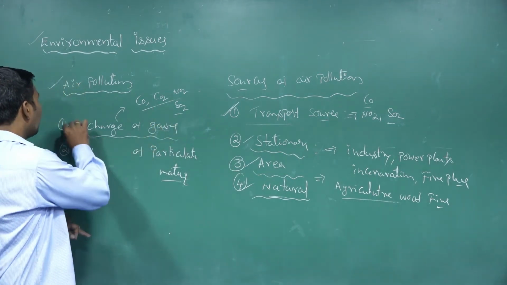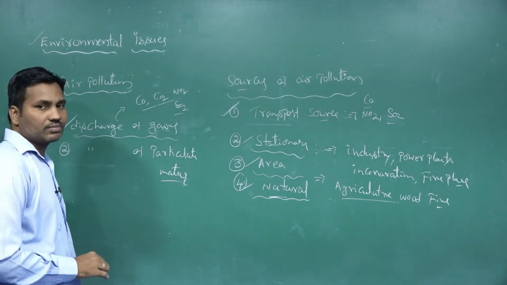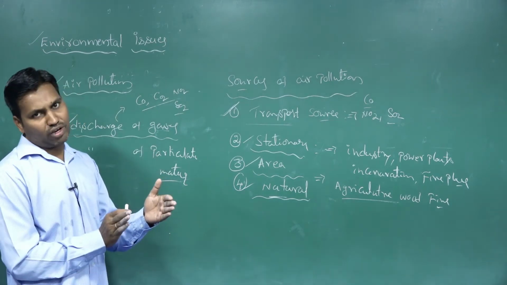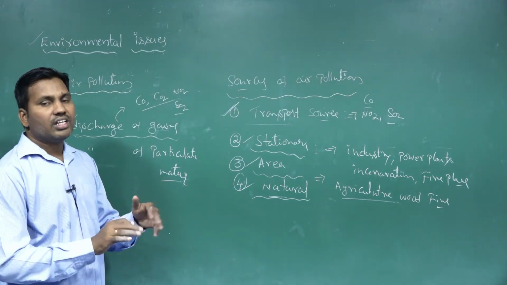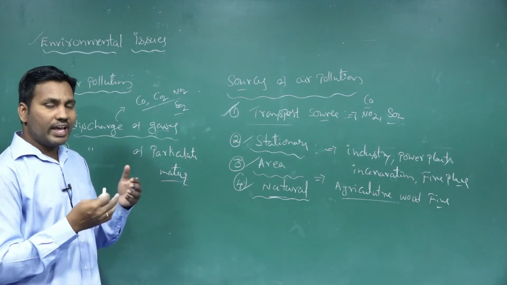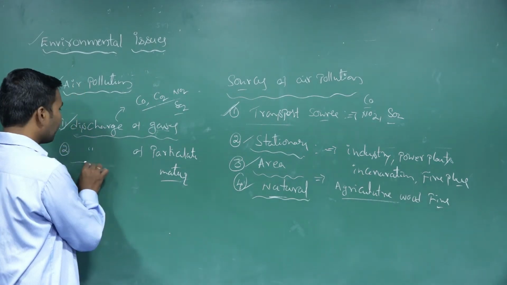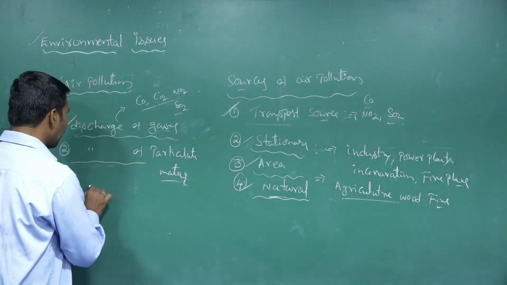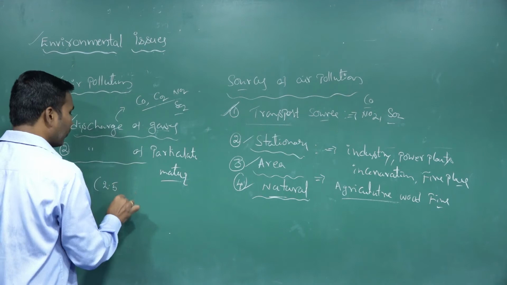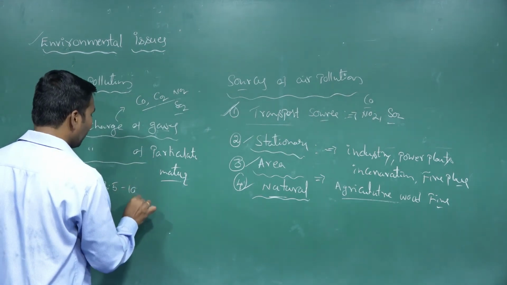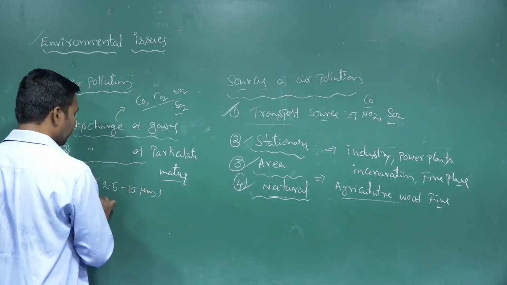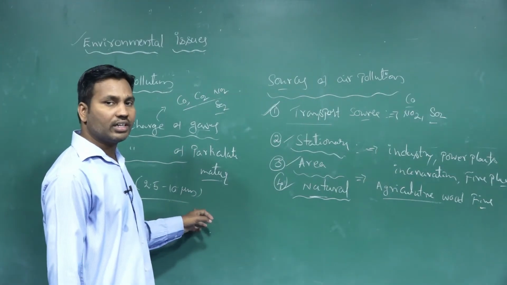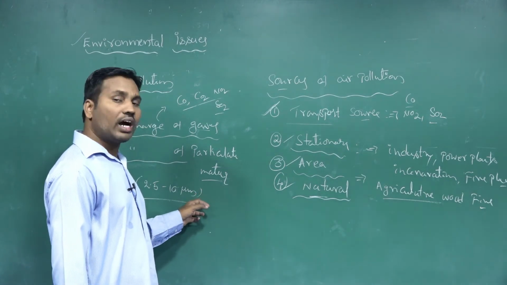So like this, the discharge of the gases is going to alter the regular composition of the environment's gas mixture, and they are causing the polluting, so the air pollution effect. Then the second one we are taking is the discharge of particulate matter. Generally we are taking 2.5 to 10 micrometer discharged particles, like ash particles or dust particles.